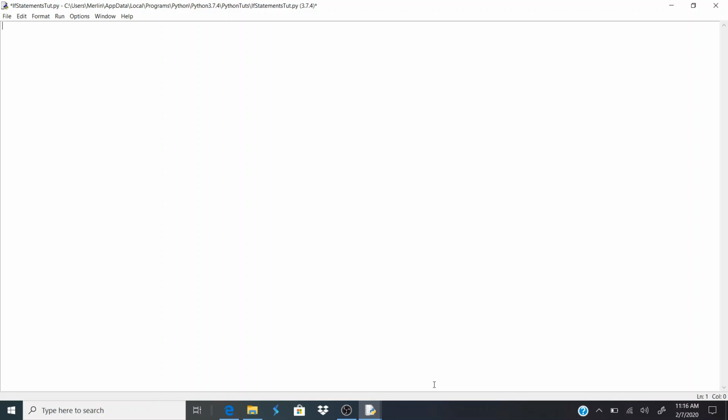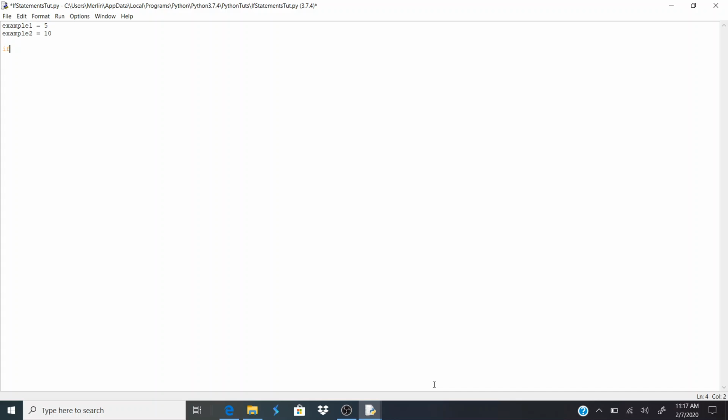So an if statement in Python, and every programming language that I know, is used to control the flow of your program, right? So for example, we'll do some print statements, right? So we'll say that example 1 is equal to 5 and example 2 is equal to 10, right? So these are just variables with the values of 5 and 10 in them.